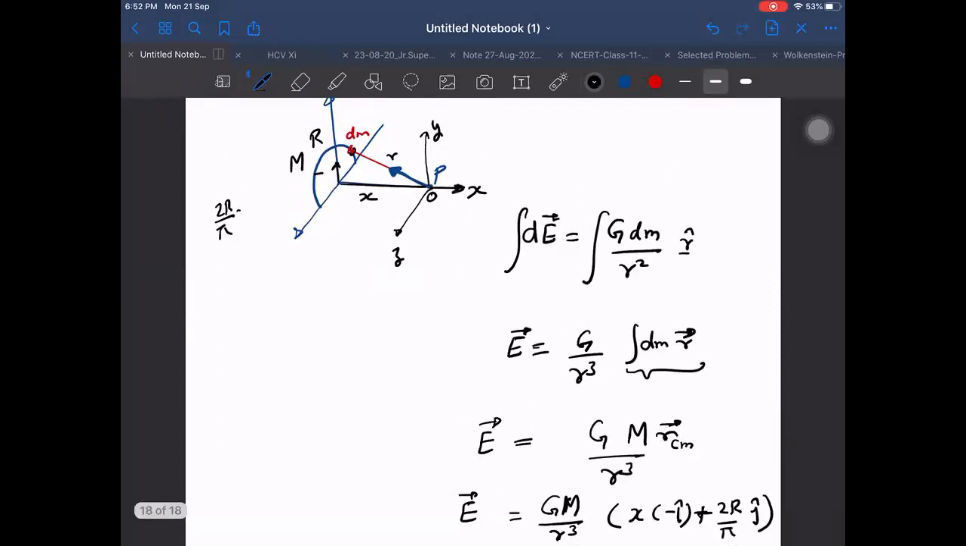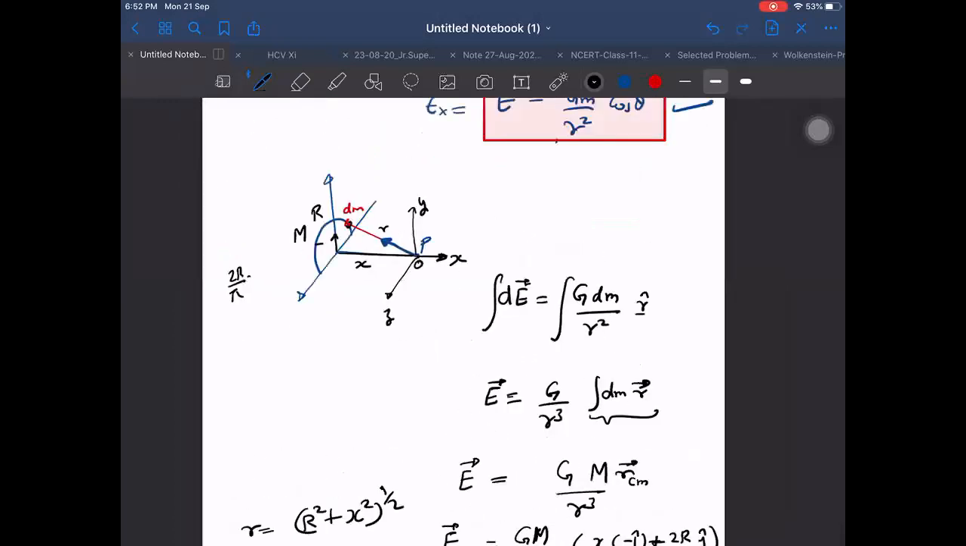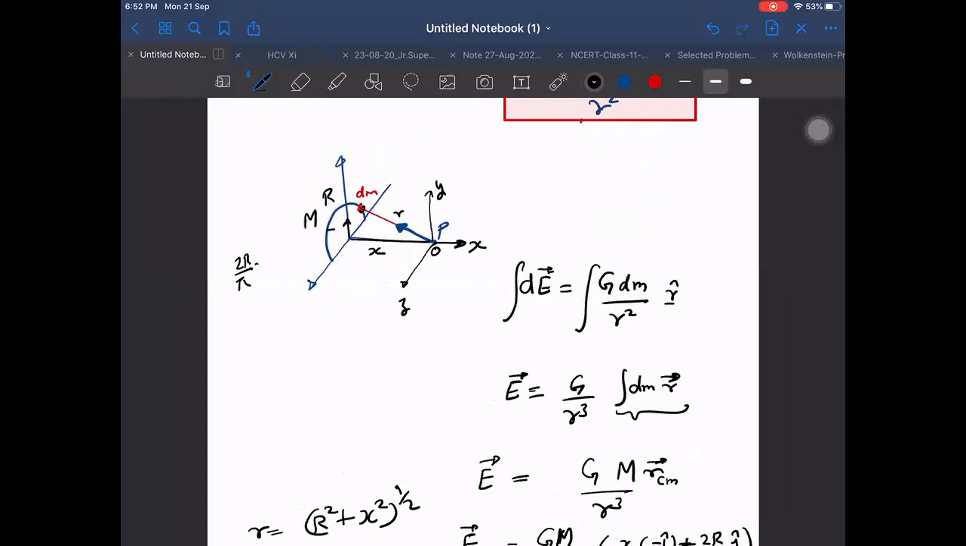And as far as small r is concerned, small r can be written as r square plus x square, whole raised to power 1 by 2. That is the small r value. I made the point P the origin. Then this became very easy for us to derive, so I changed the origin.